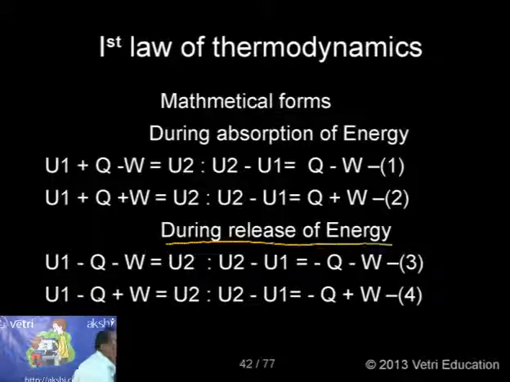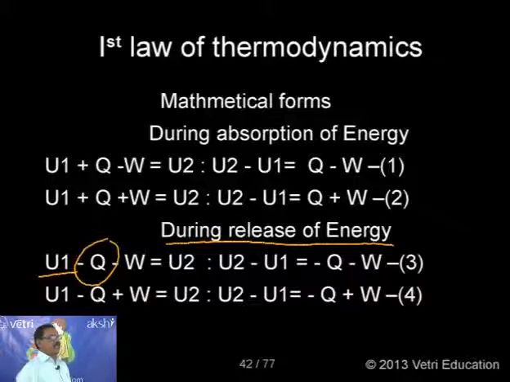During release of energy, suppose the system is losing energy, how can you correlate the mathematical first form? Let me say U1 is the initial energy. A system is having initial energy U1. Release of energy is minus Q. After release of energy, the work is done by the system, minus W. As usual, I will rearrange.